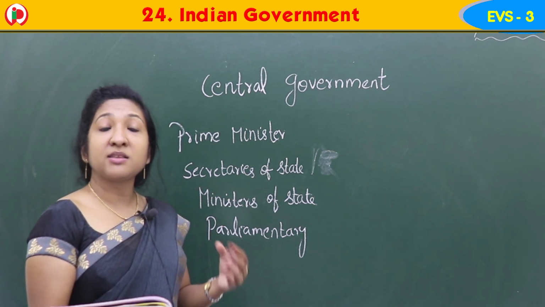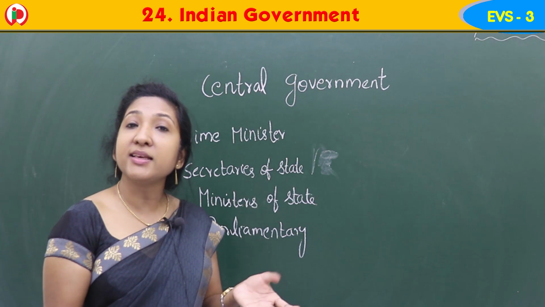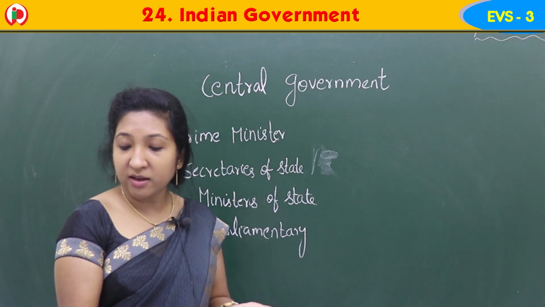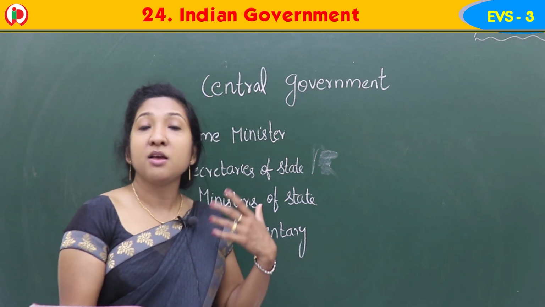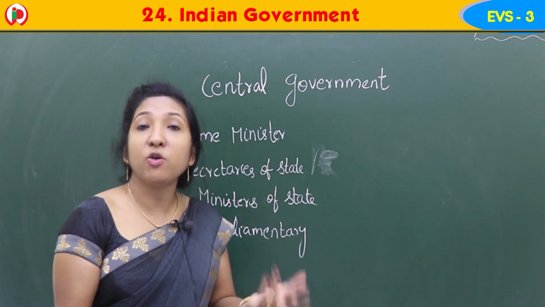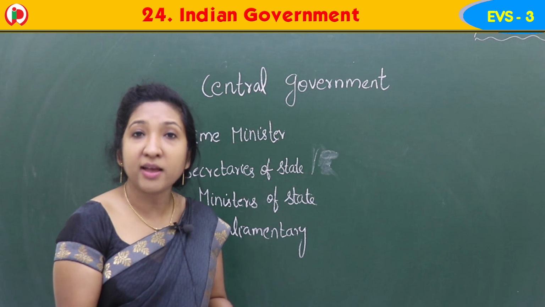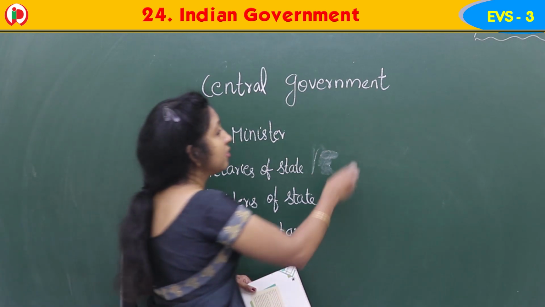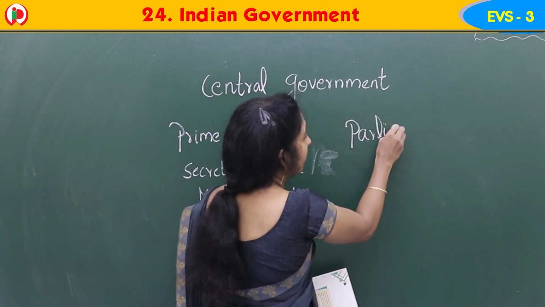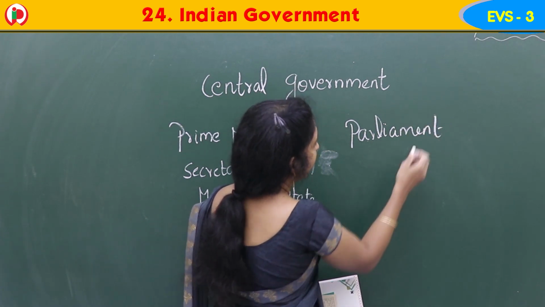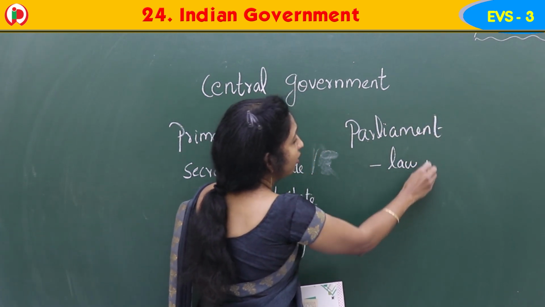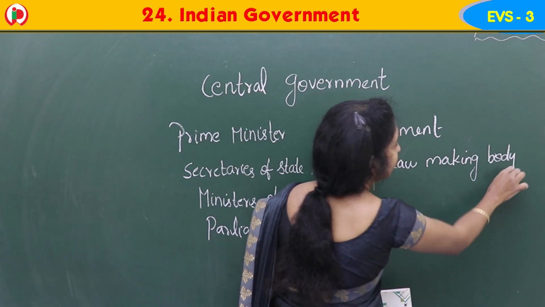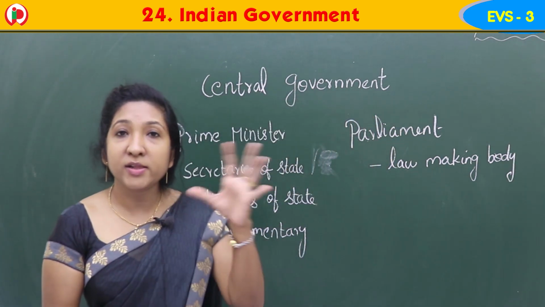So parliament means it's a law-making body. The law-making body is actually called parliament. It helps the government to govern the country and to be more responsible. It helps the government to rule the entire country.